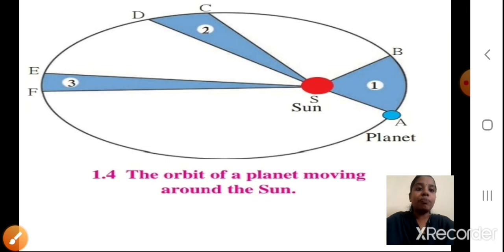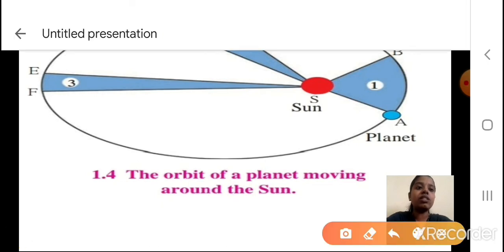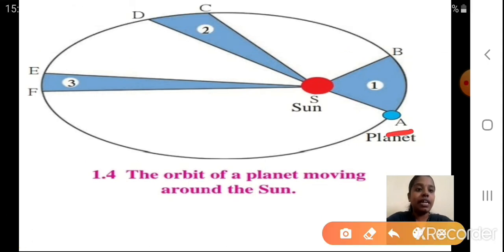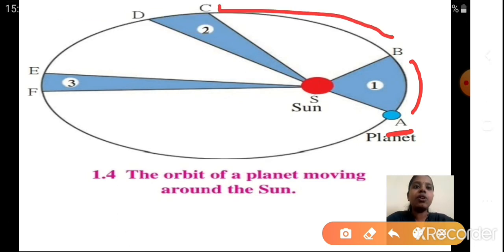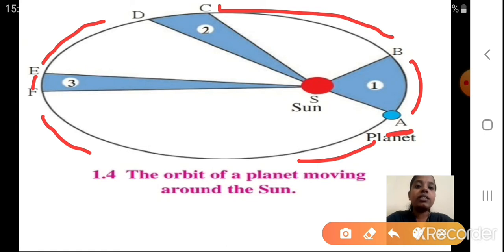Now the orbit of a planet moving around the sun. This is the diagram we are going to use to study Kepler's 3 laws. The orbit of the planet means how the planet is moving. Can you see, this is planet A. It moves to position B, then B to C, C to D, then D to E, E to F, and then F again comes back to A. Like this it is going to move. We are going to study depending upon this motion of the planet around the sun. Can you see this sun is in between?